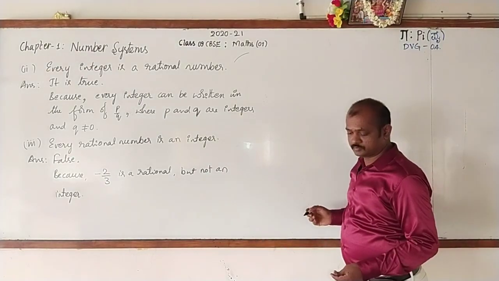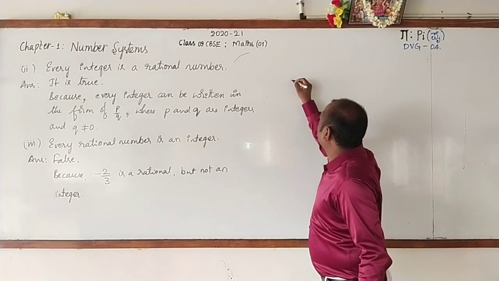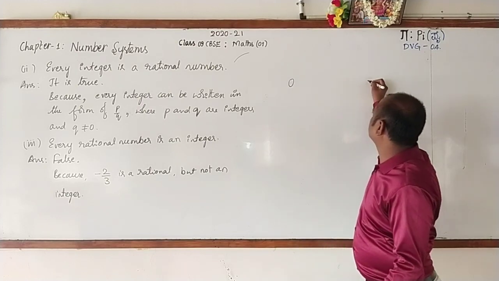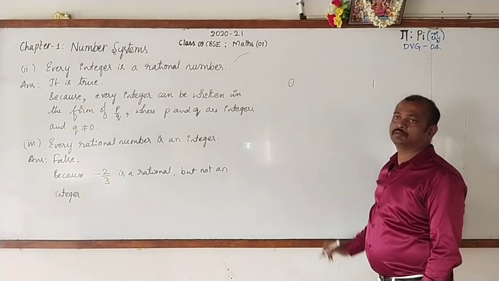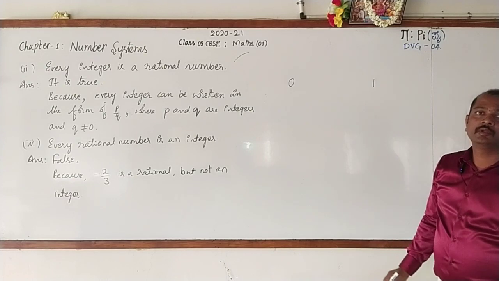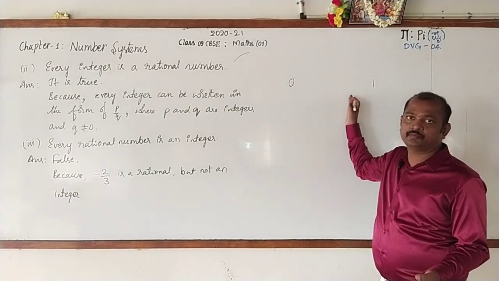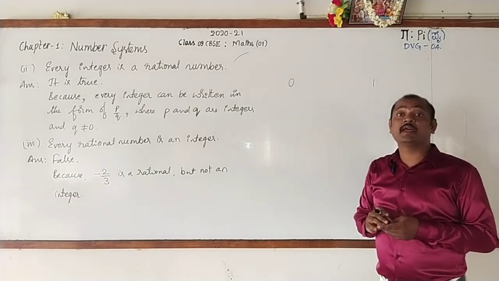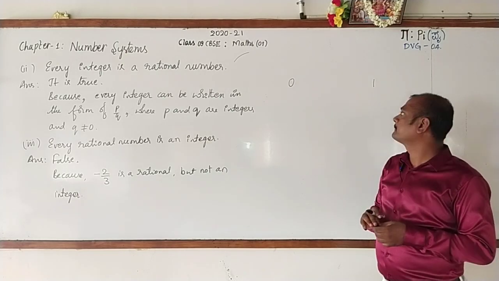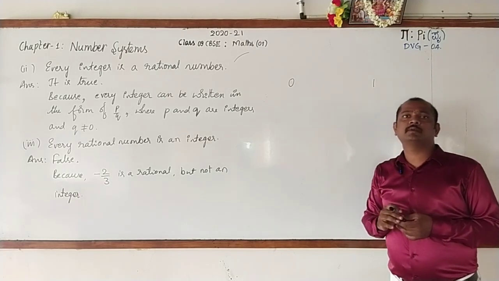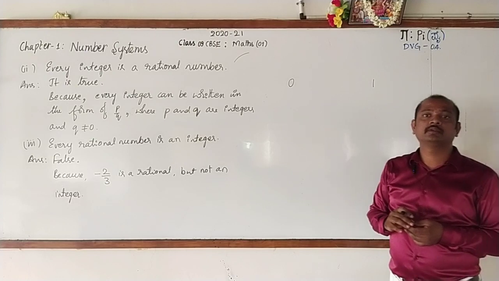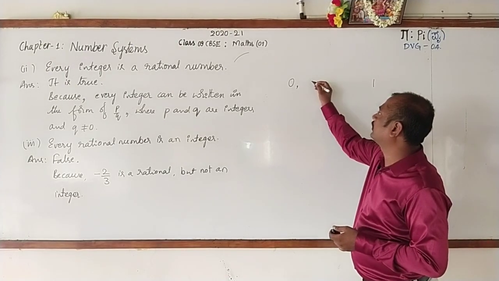Observe here. Here I'll write 0 and 1. 0 and 1, they are rational numbers. Between these two rational numbers, how many can be written? Here I'll write 0.